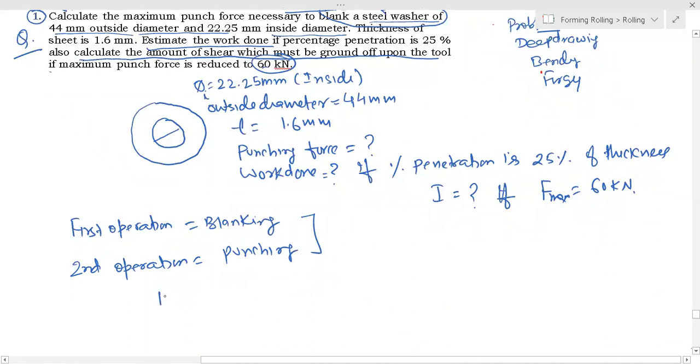So the blanking force is equal to your shear strength. Here the shear strength tau s is given as 400 Newton per millimeter square. It is given.